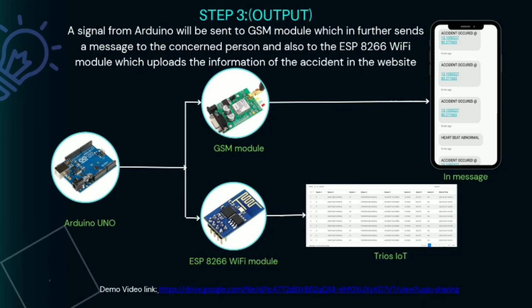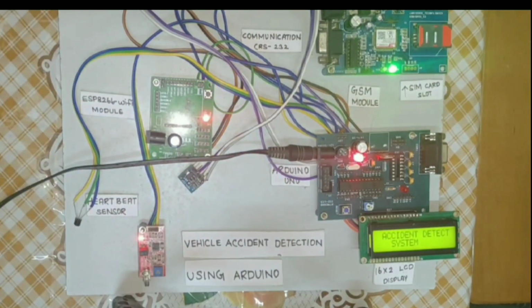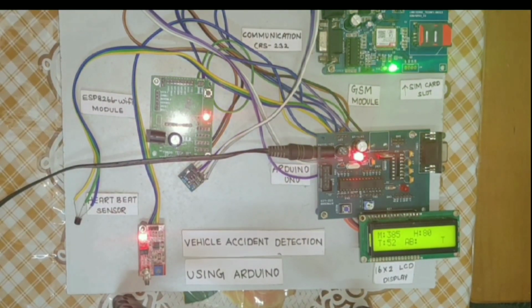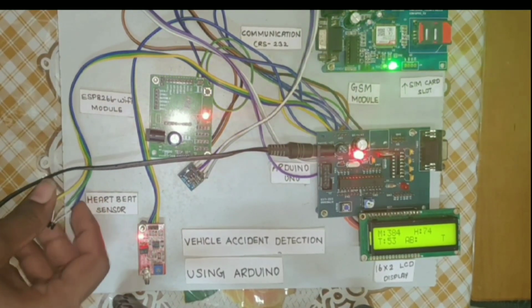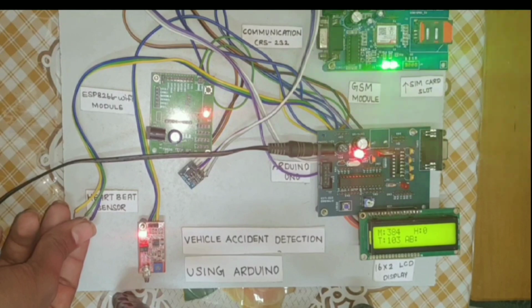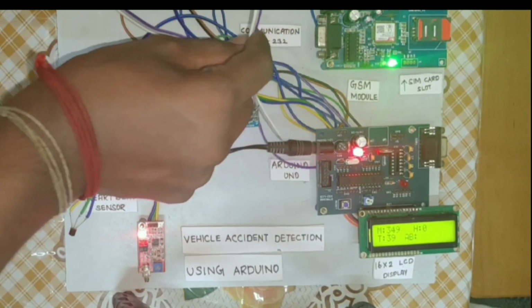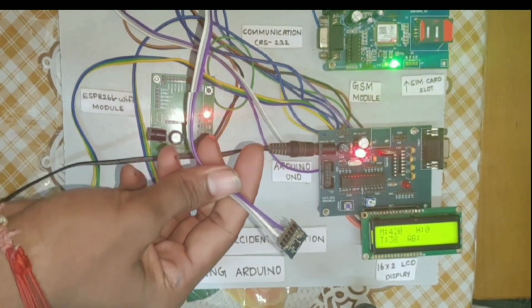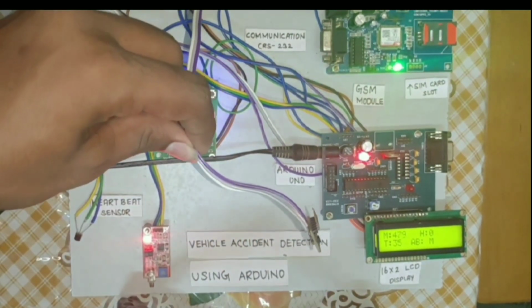Now, let us see the demonstration video. Here, 12 volts power is supplied to the Arduino. All the values will be displayed on the LCD display. Here, you can see the working of the heartbeat sensor, temperature sensor, and the MEMS sensor. When the MEMS sensor is kept straight, the value will be within 450. But when it is tilted abnormally, an alert will be displayed.